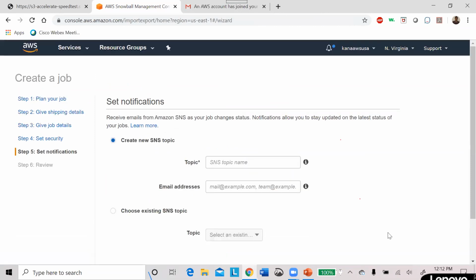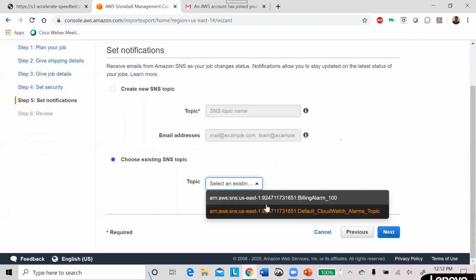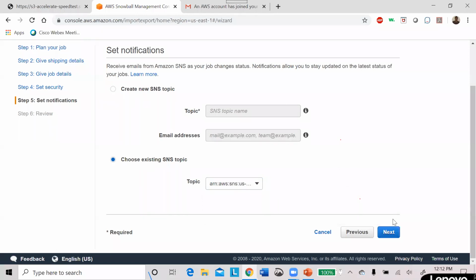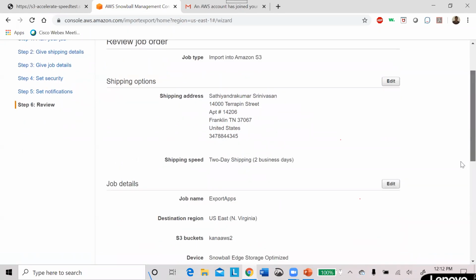Then click next. Are you going to create a new SNS? SNS means Simple Notification Service. Whenever you want to get any update, you have to enable that SNS. I already have some SNS, or you can create your SNS over here. The existing one, I'm going to use this one. Next. Everything I have clearly given.